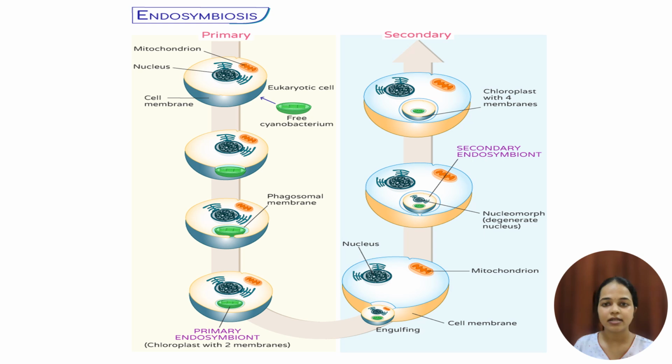And we can see another thing, that is a degenerated nucleus here. In most of the cases, the nucleus of the engulfed cell disappears, with the remains of this nucleus still found lying between the two pairs of the membranes. So that structure is called a nucleomorph. So thus we can say that endosymbiotic theory explains the presence of even the double membrane organelles within the protist.